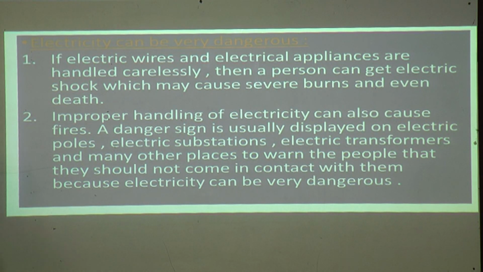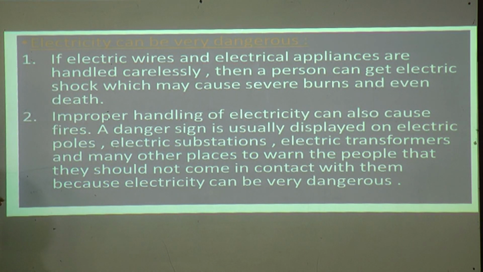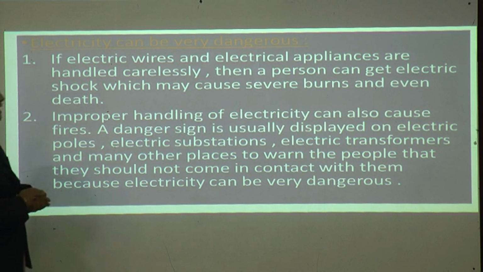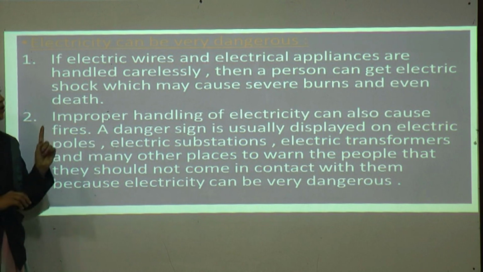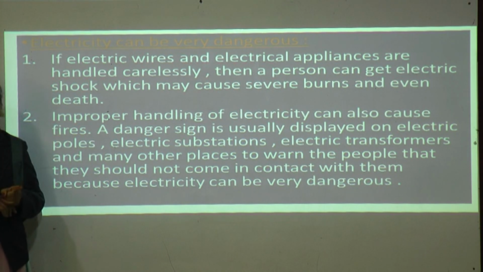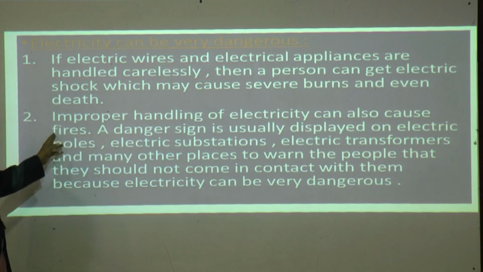Electricity can be very dangerous. First point, I will explain now how electricity can be very dangerous. If electric wires and electric appliances are handled carelessly, then a person can get an electric shock, which may cause severe burns and even death. So while handling electric wires or devices, you should be very careful, students. Improper handling of electricity can also cause fires.